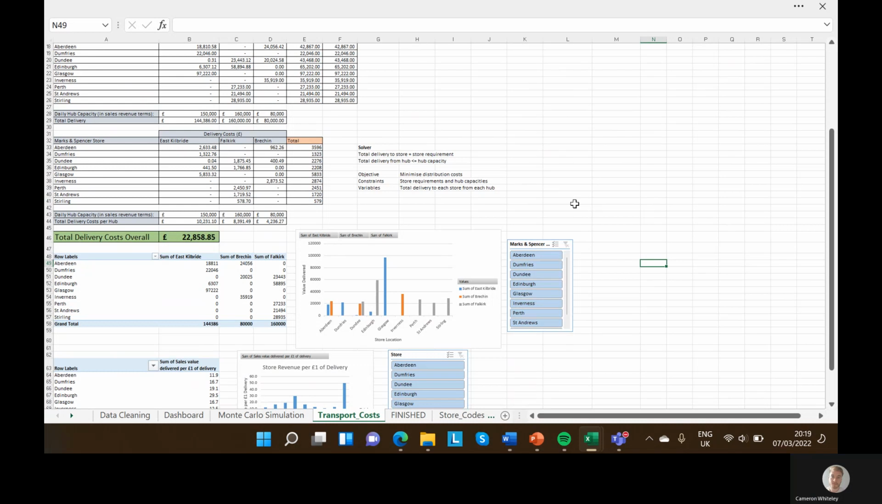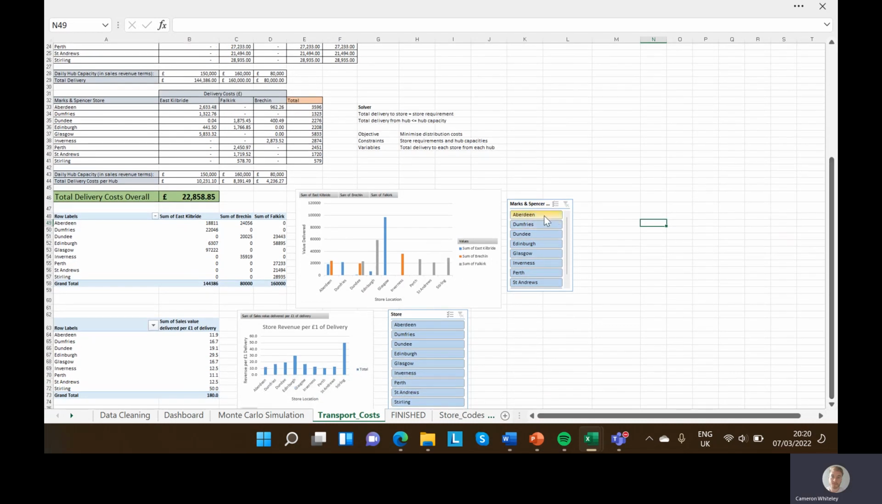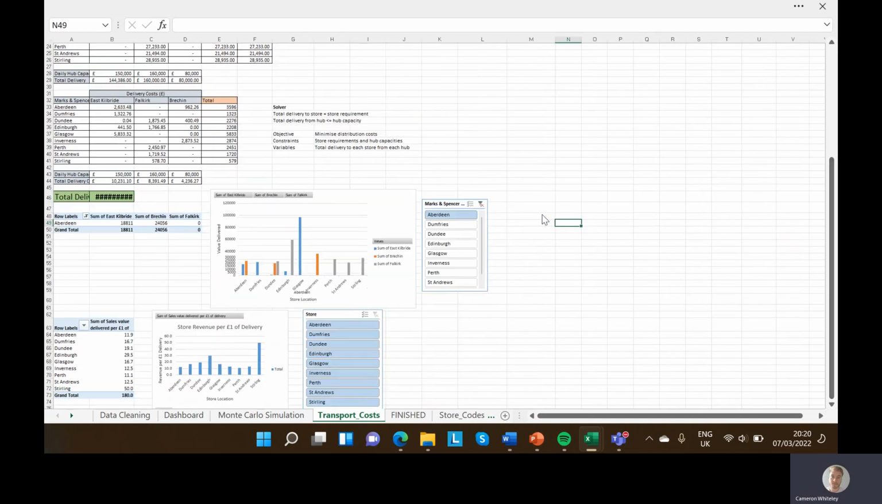And then there's also just a quick pivot chart where you can show just to find out how much each store gets from where. It's just Aberdeen gets this much from Brechin, this much from East Kilbride, none from Falkirk. Again, you can just use these pivot charts to find out how much each hub distributes to each store. It's useful to see very clearly.